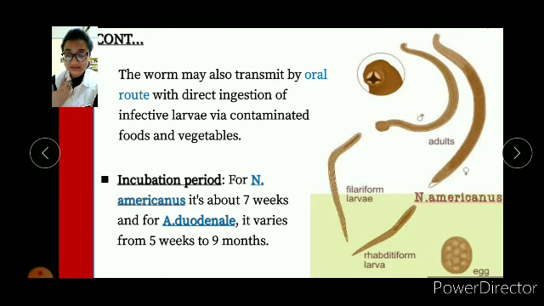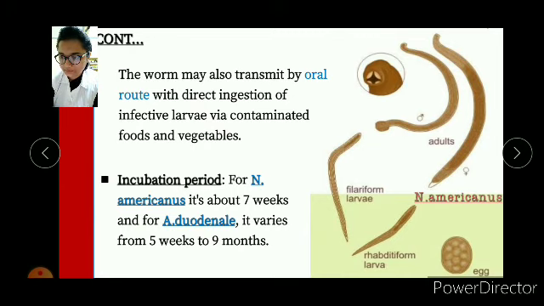An incubation period. So what do you mean by incubation period? Incubation period is the number of days between when you are infected with something and when you might see the symptoms. Is it clear? I'll repeat. The incubation period is the number of days between the day you are infected with the organism and when you might see the symptoms.